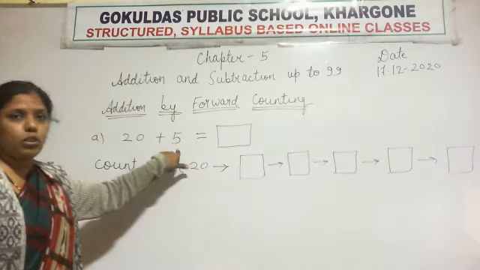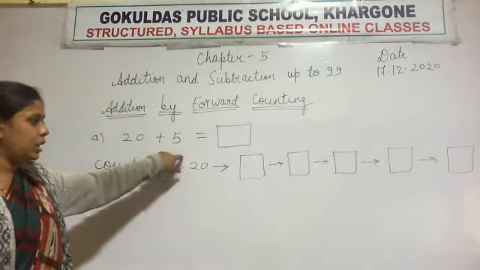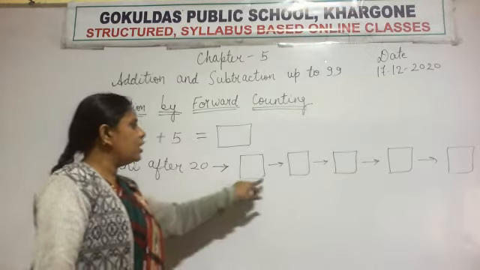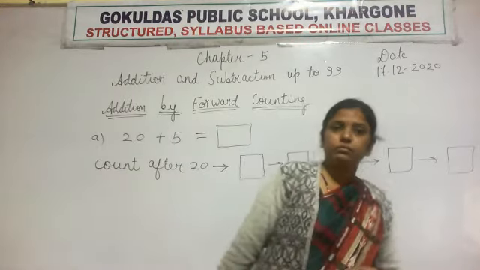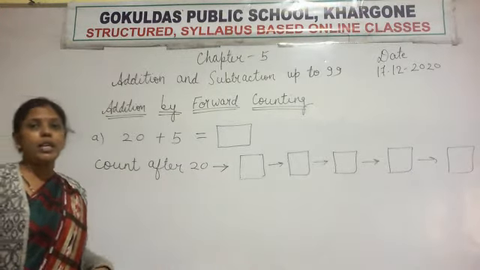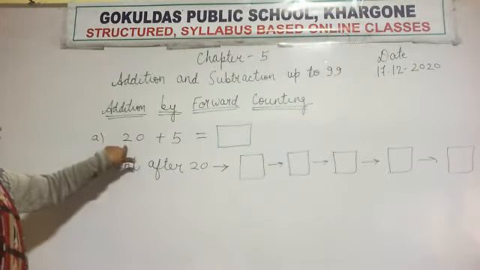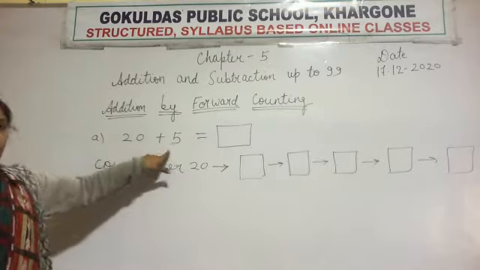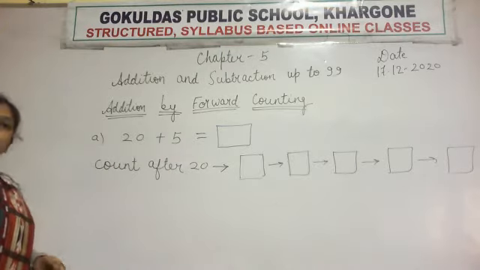The number given here is the number of boxes we have to make. So 5 is the number: 1, 2, 3, 4, 5. Now what do we have to do? We have to count after 20, because we are doing 20 plus 5. So after 20 we have to count 5 numbers.